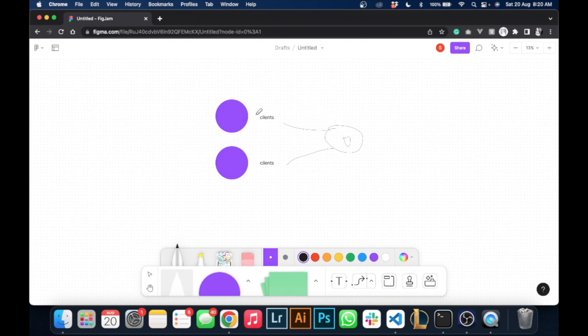We create a new client object. So this client object handles receiving and sending of messages. Actually, it just handles receiving of messages.